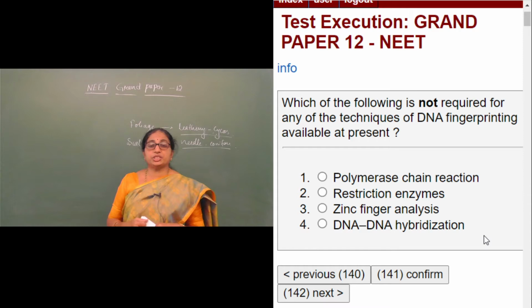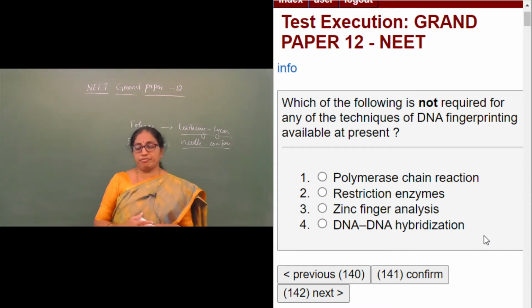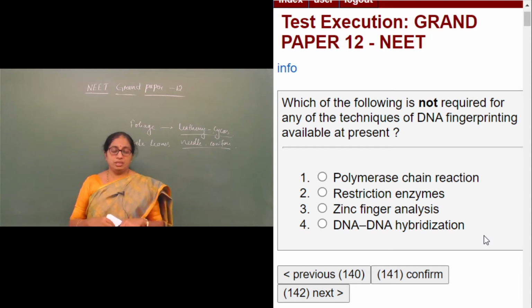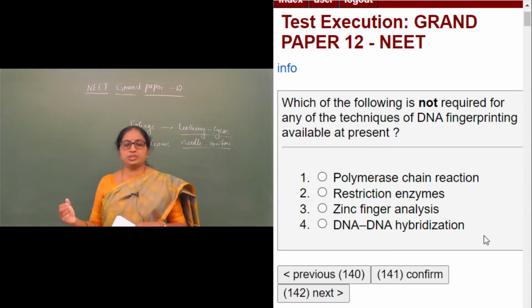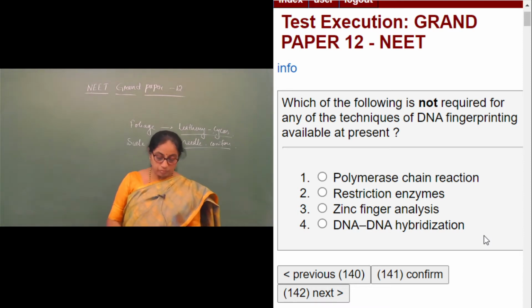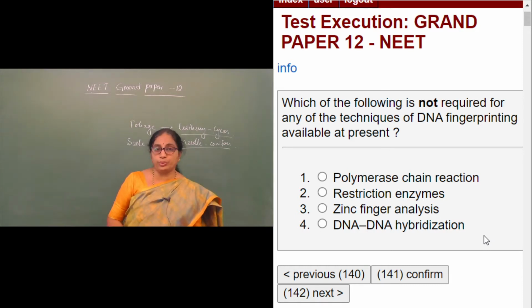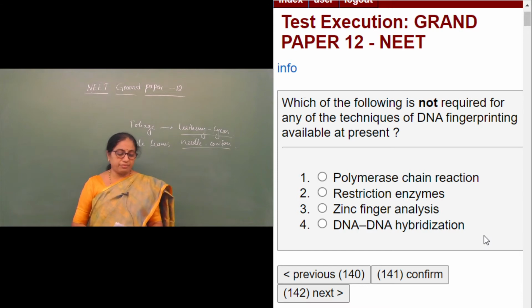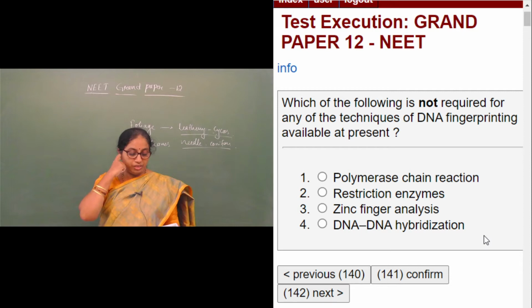So second one is restriction enzymes. Restriction enzymes are those enzymes which cut the DNA fragment at specific sites or specific sequences. Then zinc finger analysis. As such, zinc finger analysis is not used in DNA fingerprinting. Zinc fingers are nothing but proteins that are available in the eukaryotic genome, factors or proteins available in eukaryotic genes, we can say.